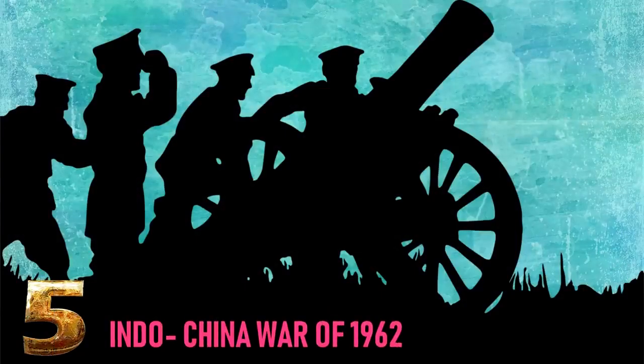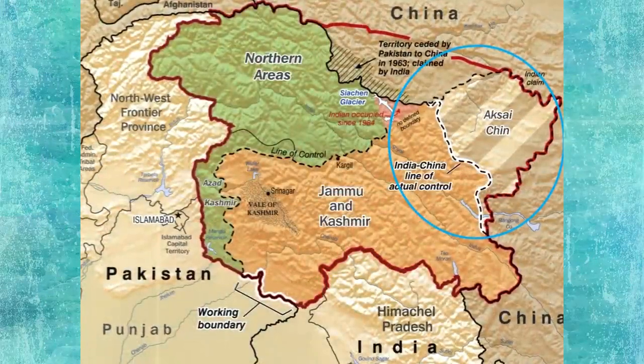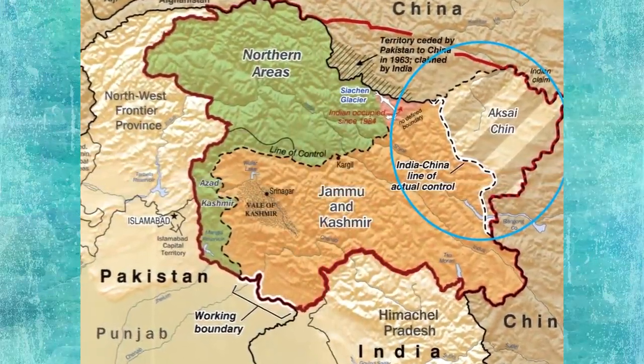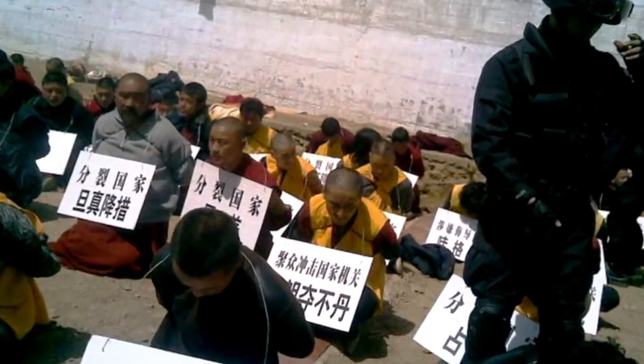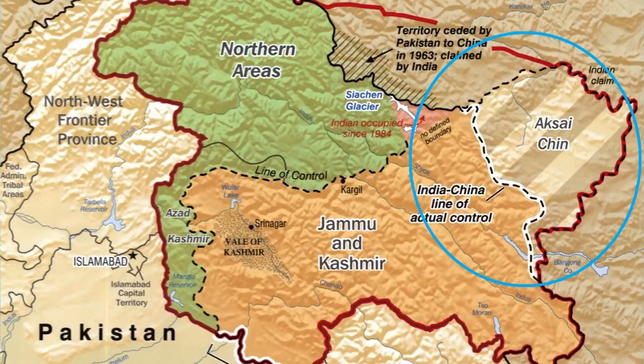Number 5. Indo-China War of 1962. The Indo-China War was a war between China and India that occurred in 1962. A disputed Himalayan border was the main pretext for war, but other issues play a role. A series of violent border incidents occurred after the 1959 Tibetan uprising, when India had granted asylum to the Dalai Lama. The war ended when China declared a ceasefire on 20 November 1962 and simultaneously announced its withdrawal to its claimed line of actual control.